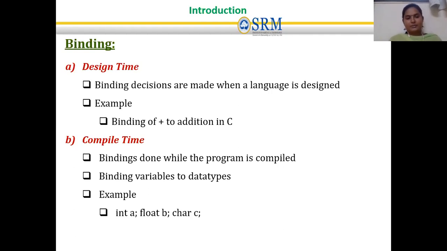Then compile time: binding done while the program is compiled. Binding variables to data types. Suppose my variable is a decimal value, it should be bound as float b. If it is an integer value, int a. If it is a character value, char c. Likewise, it is bound during compilation.